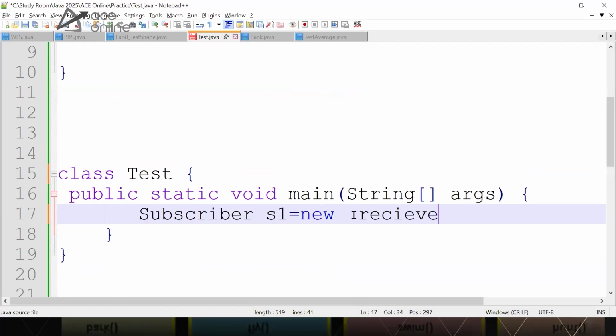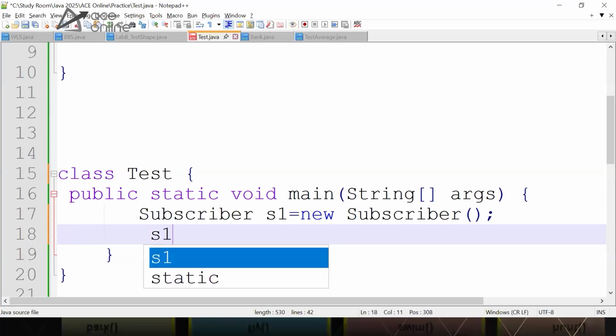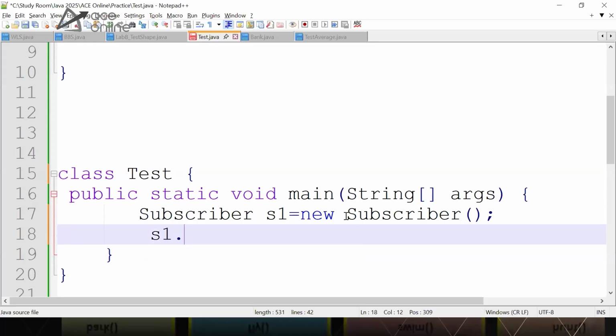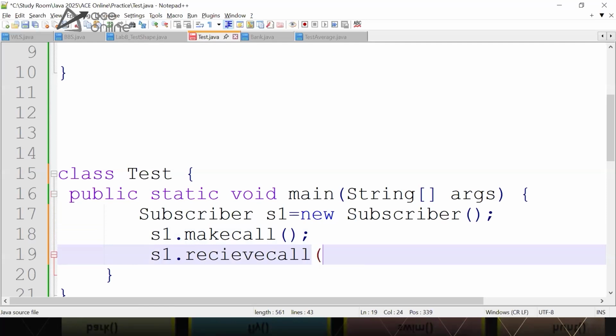It's calling the constructor, which is a default constructor. Now when I say s1.makeCall, it will print that subscriber is making call. When I say s1.receiveCall, it will print subscriber is receiving call.